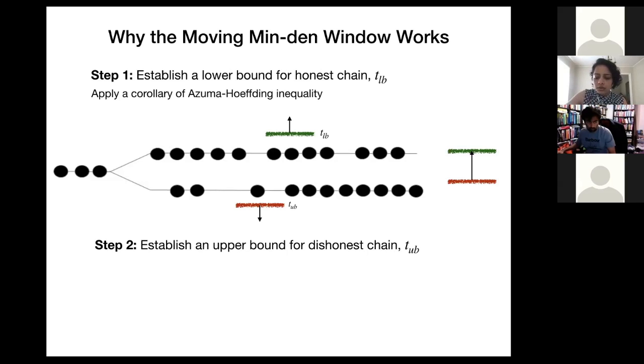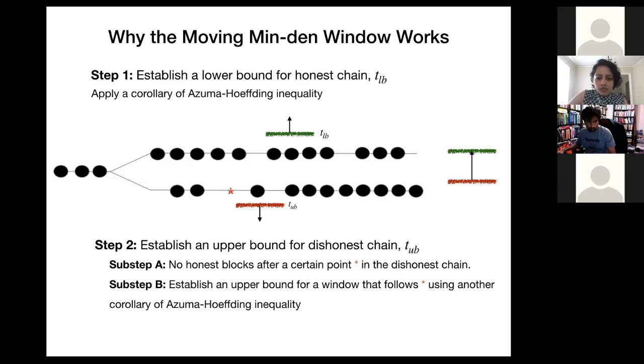For step 2, we do it again in 2 steps. We first specifically pinpoint a time on the dishonest chain and say that after this time, there cannot be an honest block, because an honest party will refuse to participate in it.